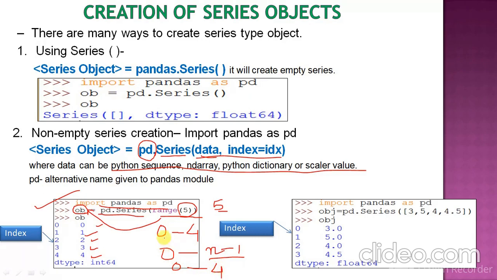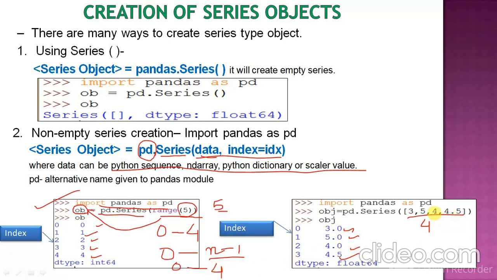So with the help of the range method we have provided the values for the data argument. In the next example you will see here we have directly provided the values with the help of the Python sequence. Here total values are 4, that is 3, 5, 4 and 4.5.